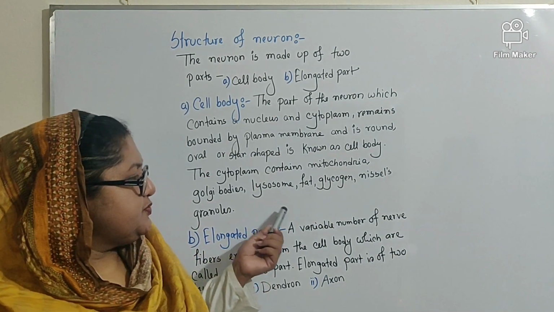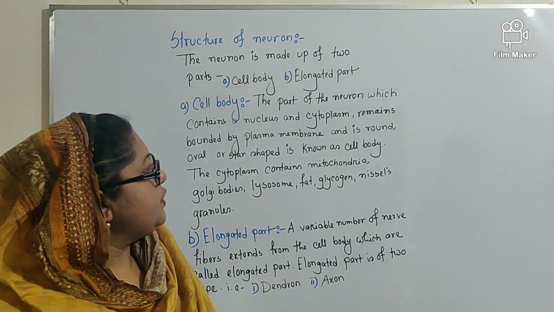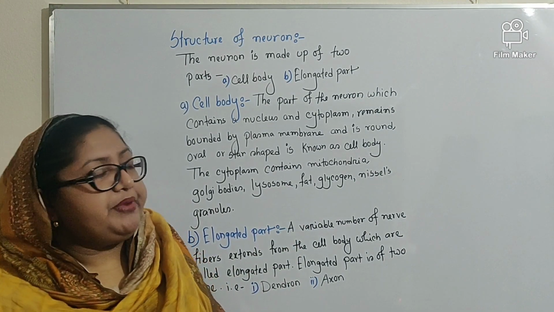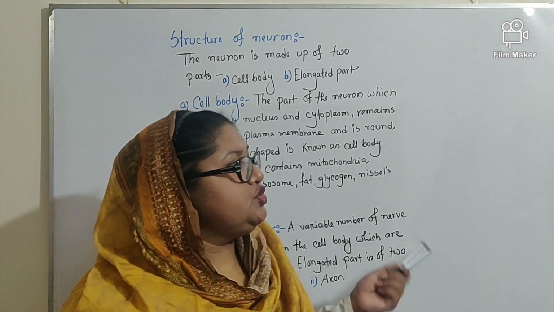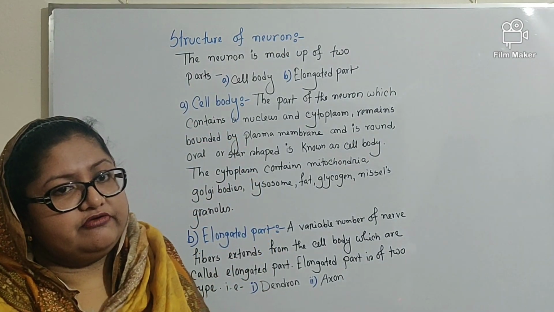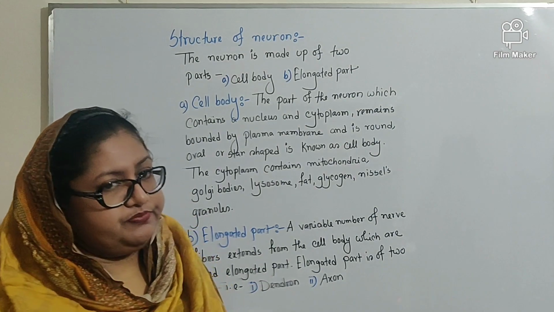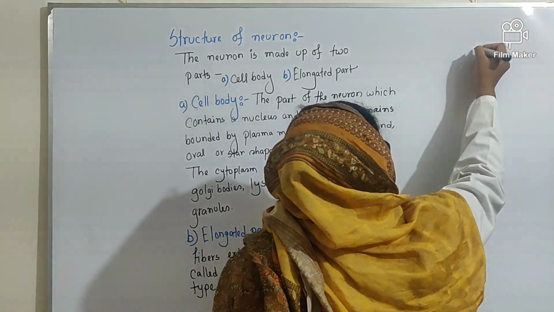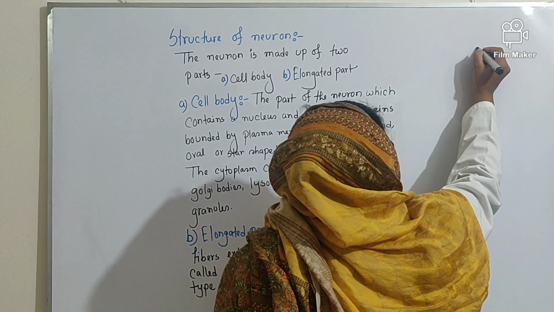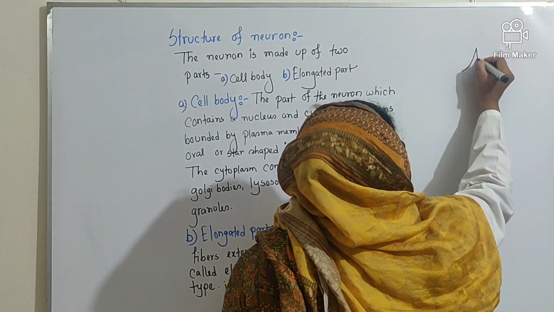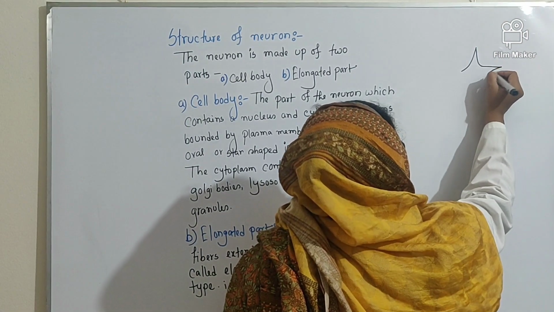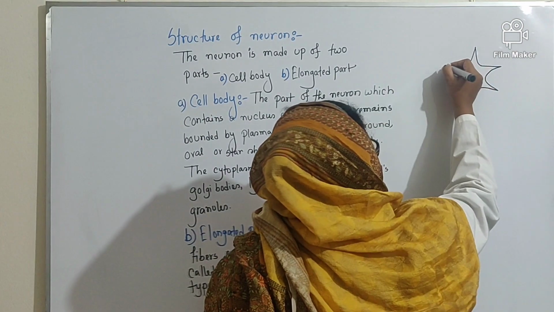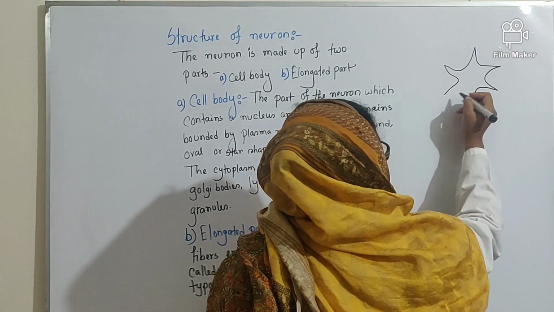Before explaining the structure of neuron, I would like to draw the diagram of neuron. You can practice the diagram as I draw on the board. Now I will draw the diagram. Now follow how I draw the diagram. First of all, you will draw the cell body. It may be round shape, star shaped, or oval shape. So you will draw a star shaped structure like this.